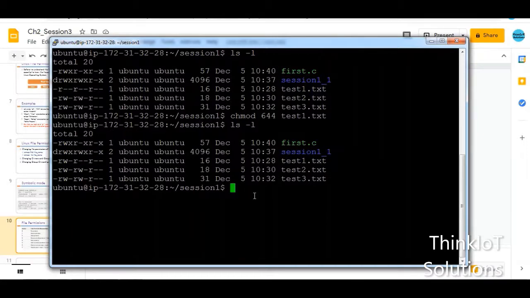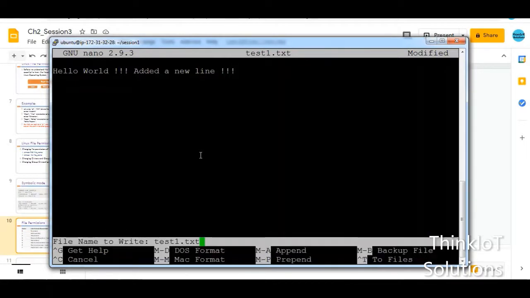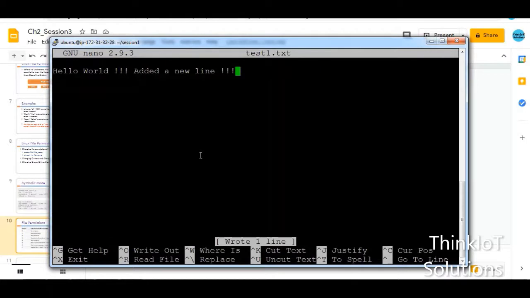Now let us open and see whether we are able to write something into the file, because we have given the write permission for the user. So to open it, again use nano test1.txt. As soon as I open it, I am not getting any messages here that it is unwritable, and I'll just say added a new line, that is my text, and then I'll press Ctrl O, hit enter, and press Ctrl X.